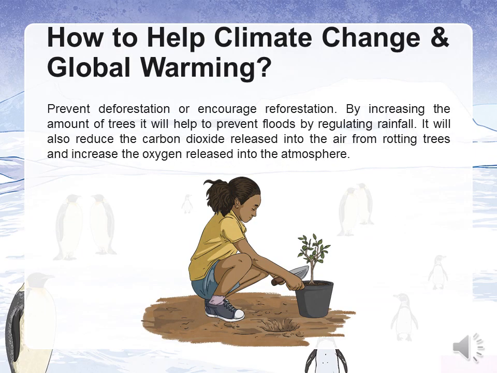How to help with climate change and global warming. Prevent deforestation or encourage reforestation. By increasing the number of trees, it will help to prevent floods by regulating rainfall. It will also reduce the carbon dioxide released into the air from rotten trees and increase the oxygen released into the atmosphere.